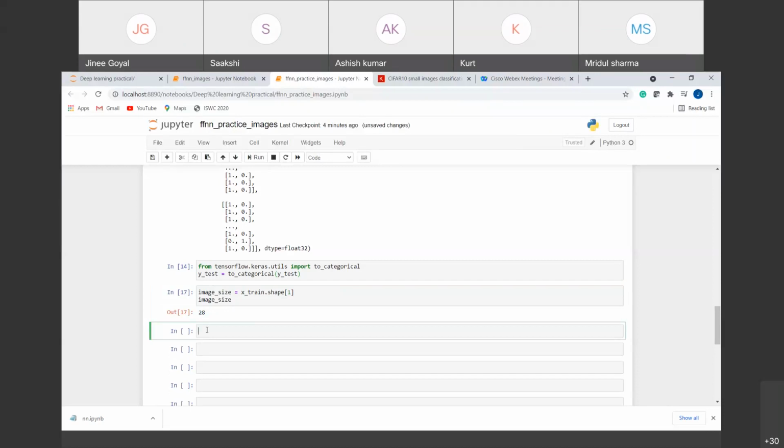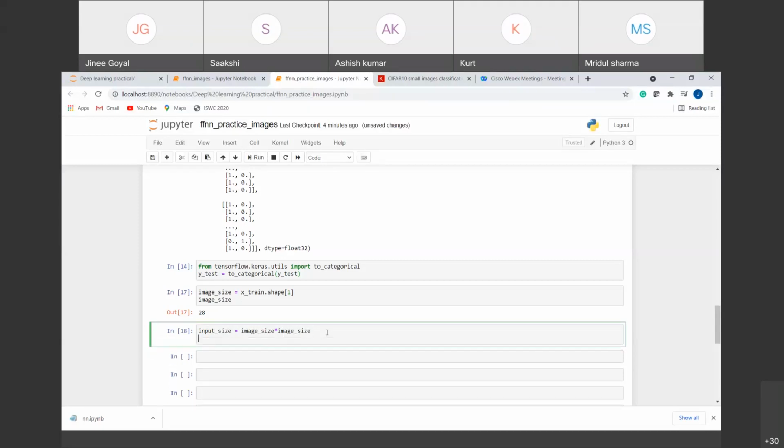So the input size will be equal to the image size we have, but it is one dimension, and we have another dimension also, so we'll multiply with that. So this will be our input size that will be given to the feed-forward neural network. So how many neurons will there be in the input layer?